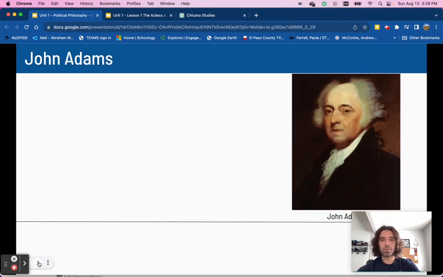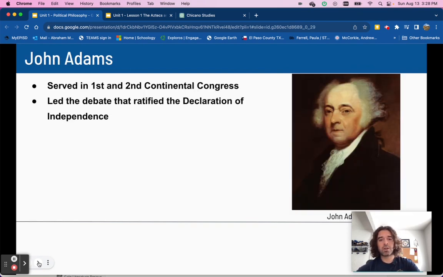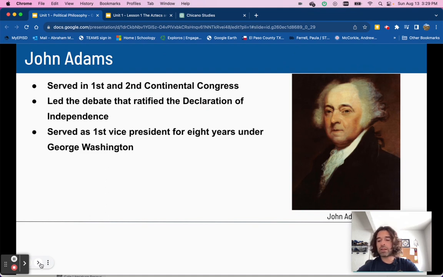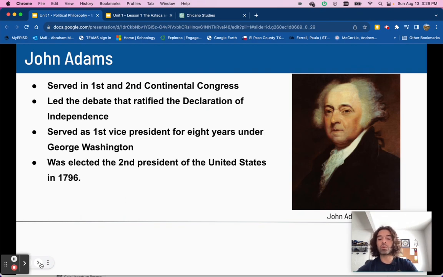The first gentleman is John Adams. He led the debate that ratified the Declaration of Independence. Ratify means pass. He was our first vice president. He served 8 years with George Washington, and he was the second president of the United States.